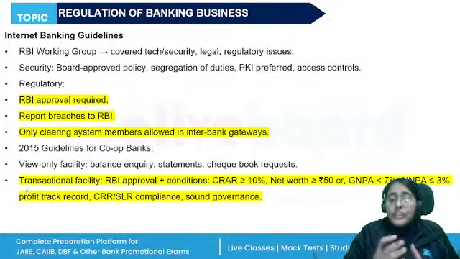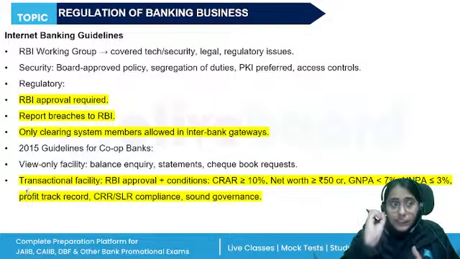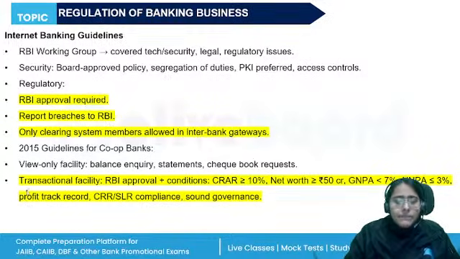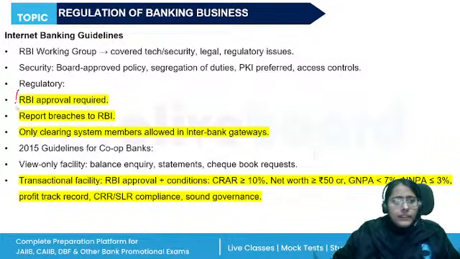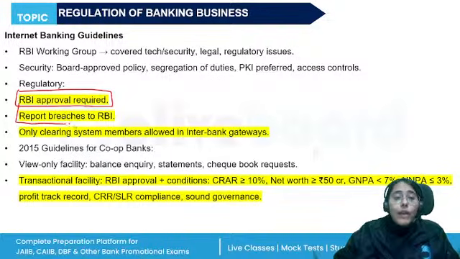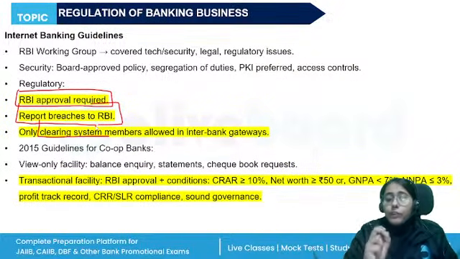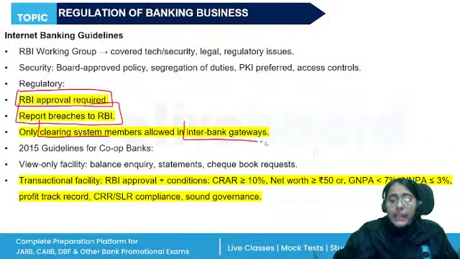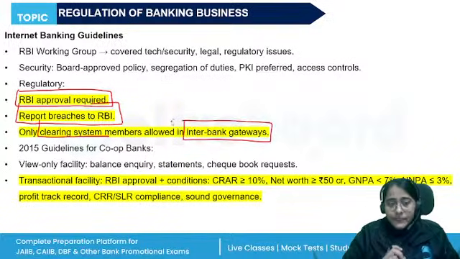The Consumer Protection Act, the consumer should be aware about their rights and how they should use the internet facility. Okay, now the internet banking. RBI approval is required before banks offer the internet banking facility. Banks are also required to report the breaches to the RBI, and only those banks which are members of the clearing system are allowed to act in the interbank gateways, right?